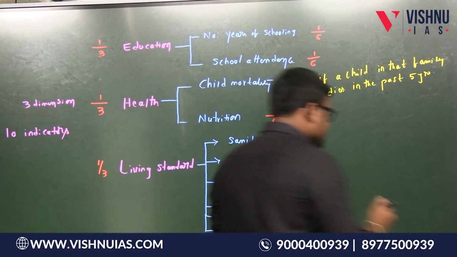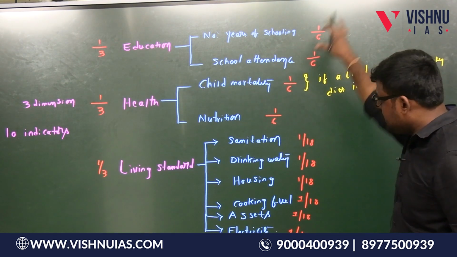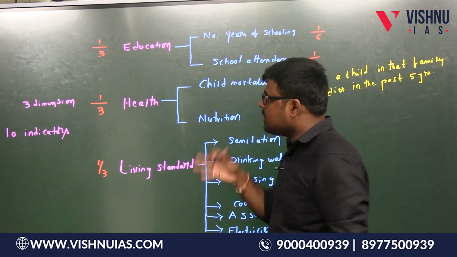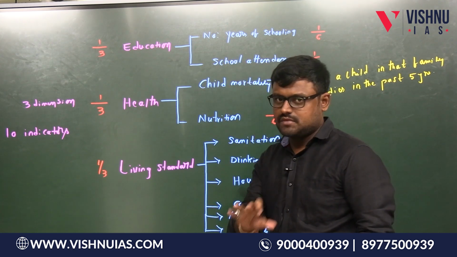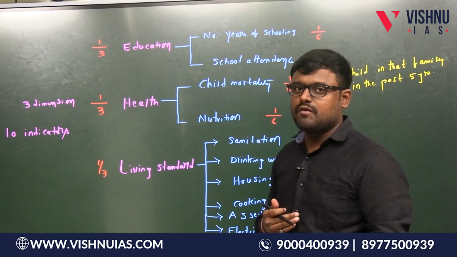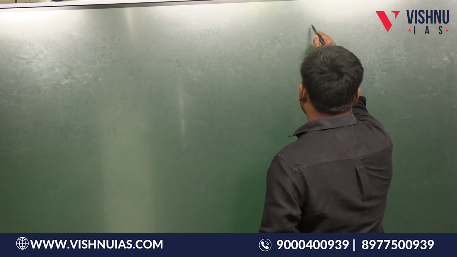So let us take an example here. Similarly, there are many statements like this, but under this topic, multi-dimensional poverty index, the dimensions and indicators are important for us. That is enough for the exam. I am just telling how we will calculate the multi-dimensional poverty index. Okay, now let us take an example. Suppose let us take a country X.